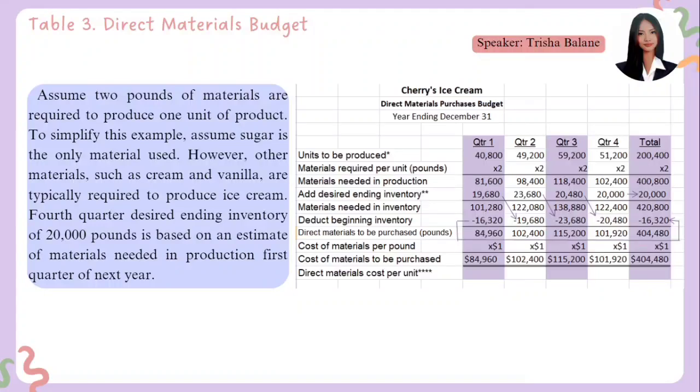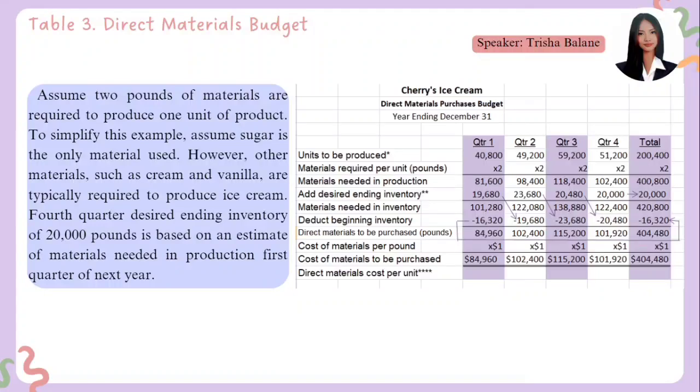We'll just substitute it here and add it to the materials needed in production of 102,400, a total of 122,400. Then we will deduct the beginning inventory, which is the ending inventory of the third quarter, 20,480.